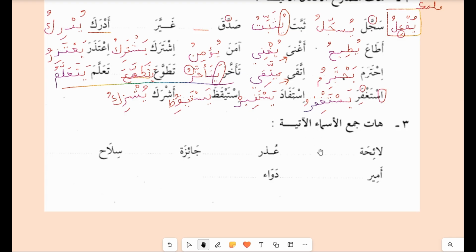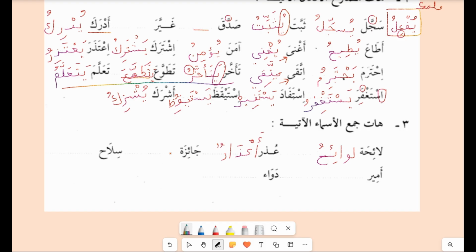Hati jama al asma al atiya. What is the jama of la'iha? La'iha means the beard. Lawa'ihu. So we have lawa'ihu, and this is hamza sitting on its seat called sin. Uzr is a'dharun. Sorry, it's hamza a'dharun.